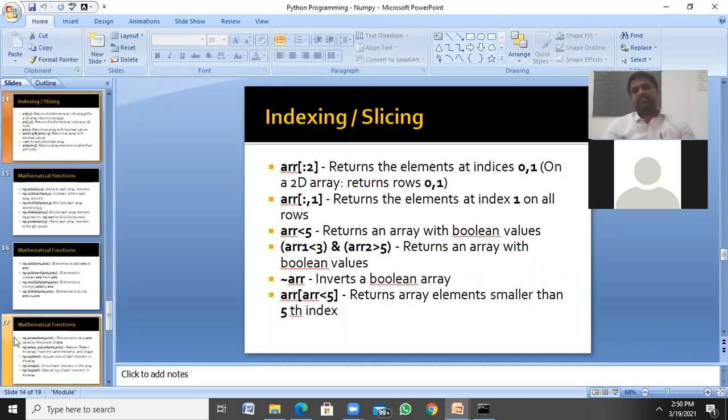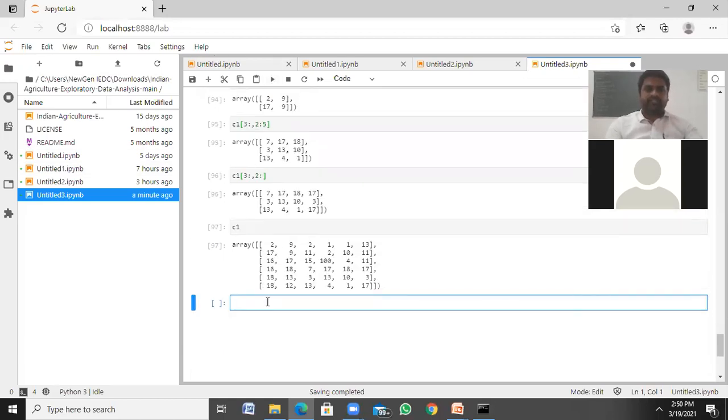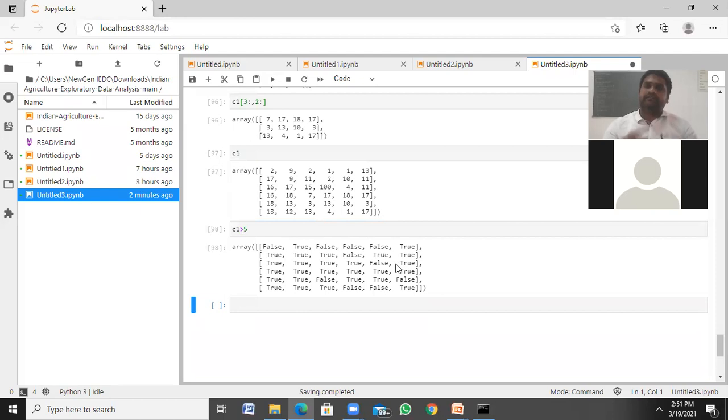Okay, conditionally, how can we access elements conditionally? I will show. Let's say I first show the array. If I want greater than 5, it shows the boolean value of each and every element of the array.